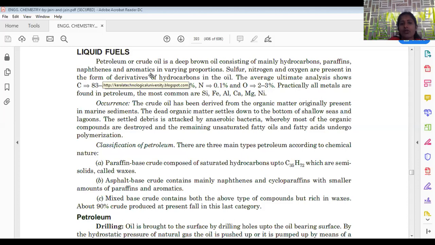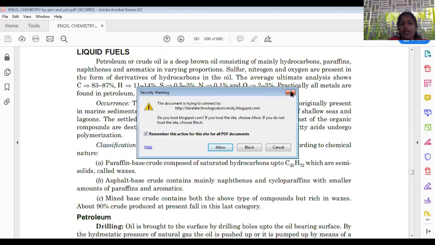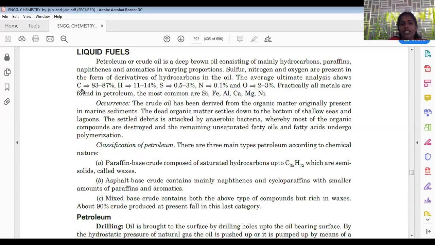In this session, we are going to discuss liquid fuels in detail. The best example of a liquid fuel is petroleum or crude oil. So what do we have in this petroleum or crude oil? The major component is carbon, around 83 to 87 percent.